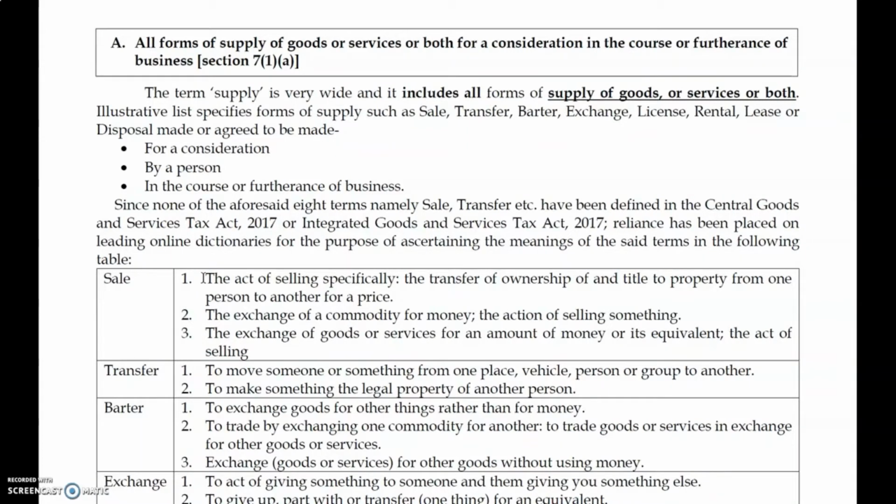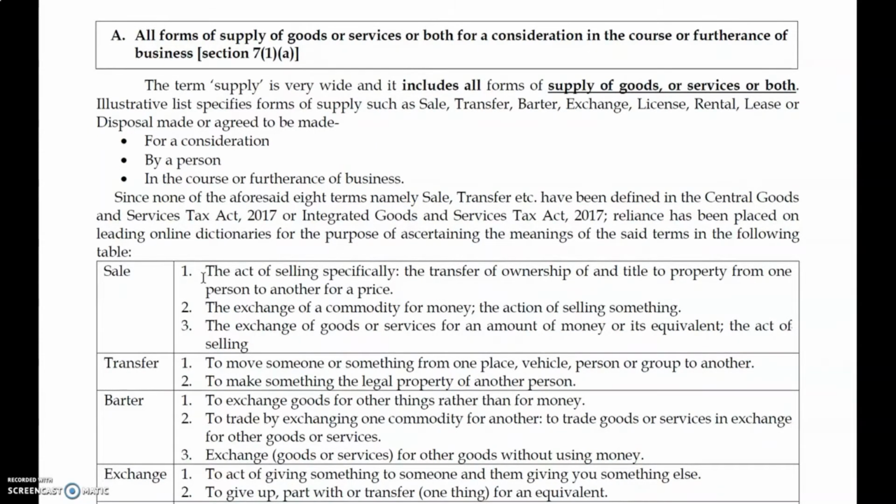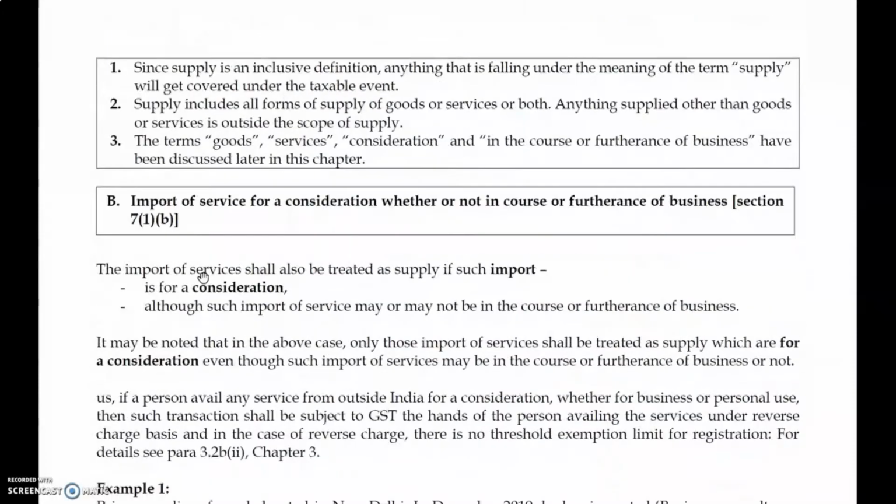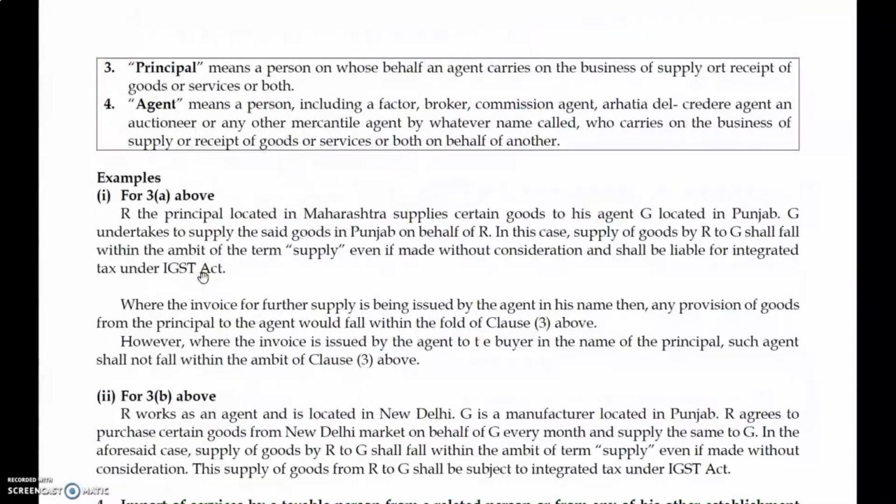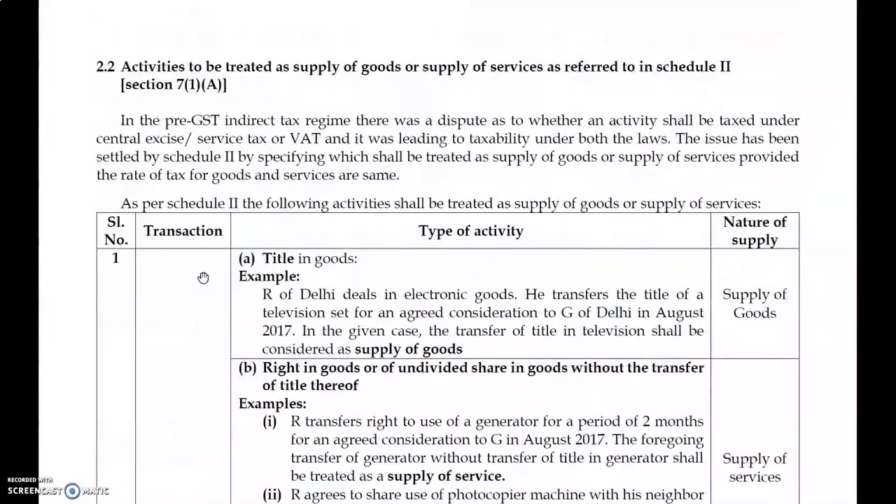And there are some illustrative lists for understanding. This is only an illustrative list, and in future something else may come. It may fit in this definition, subject to condition; all the conditions need to be satisfied. Is it for a consideration? Yes, that definition is over. By a person, who is a person, as defined in the Income Tax Act. That person, individual, HUF, there is a separate definition. I'm just telling you this. Anyway, no problem, I will take down this person definition for this GST Act.